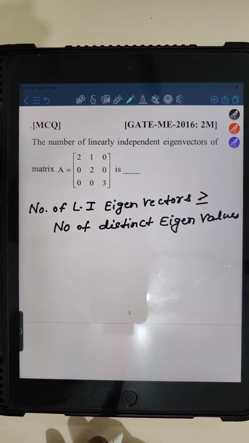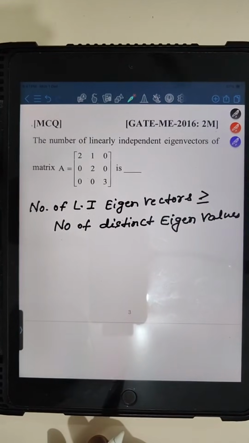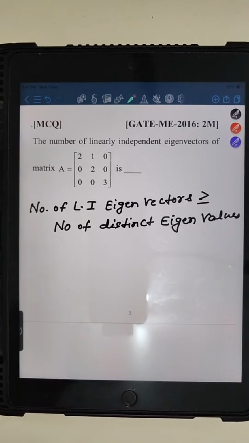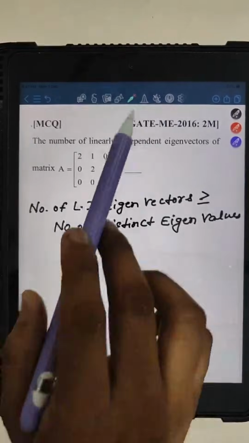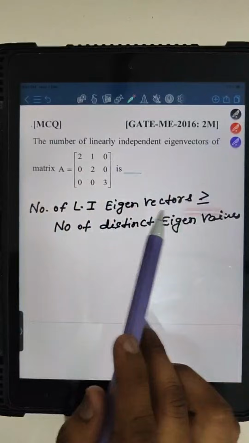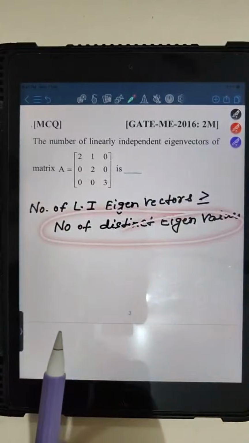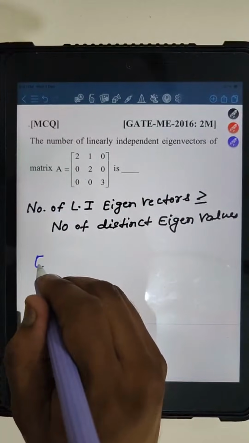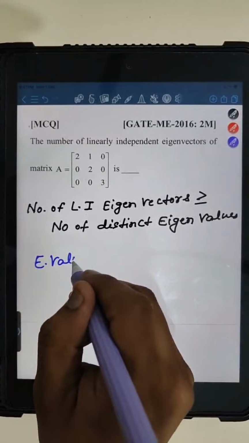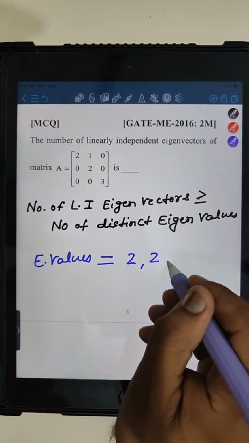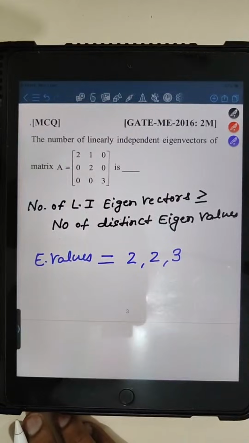Karthik is telling ax equal to lambda x. Karthik, ax equal to lambda x से कैसे करेंगे? So you have to find the number of linearly independent eigenvectors. You can relate with number of distinct eigenvalues. So the eigenvalues of this matrix will be what? 2, 2, 3, right?